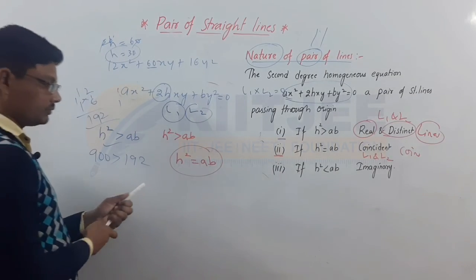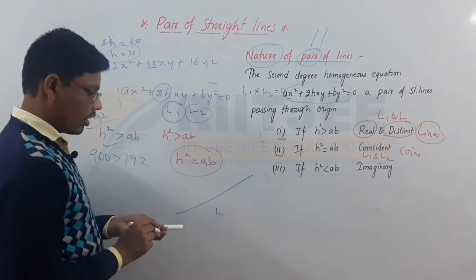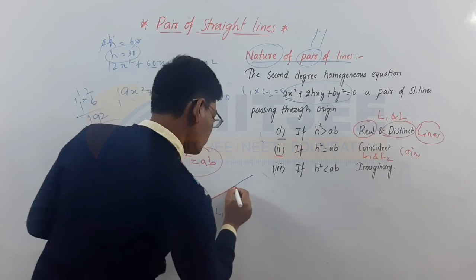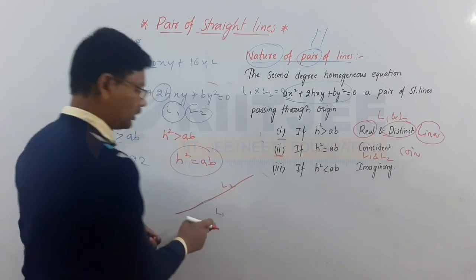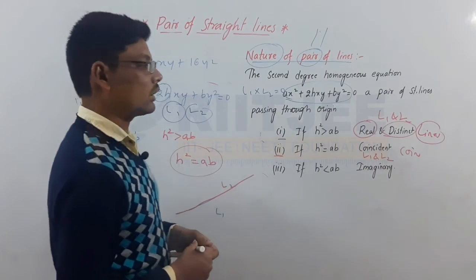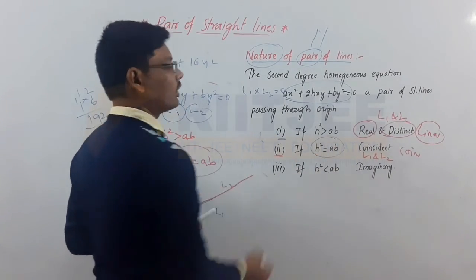Coincident is nothing but this is L1, and on the same line, if you draw L2, so the blue line is L1, the red line is L2. The two lines are coincident when the condition h square is equal to ab is satisfied.